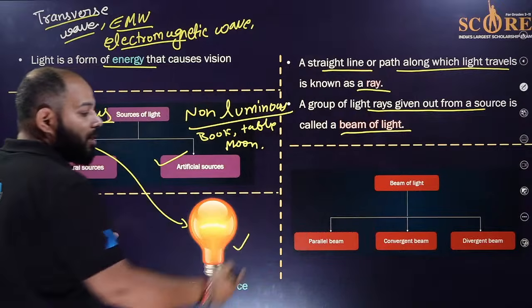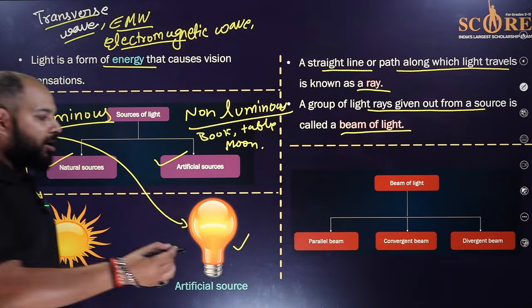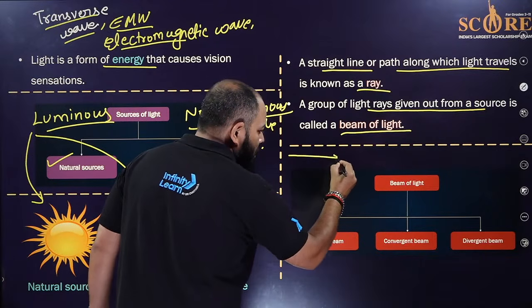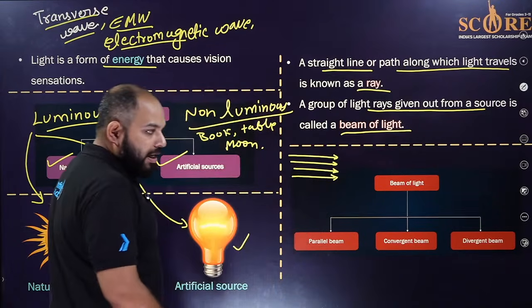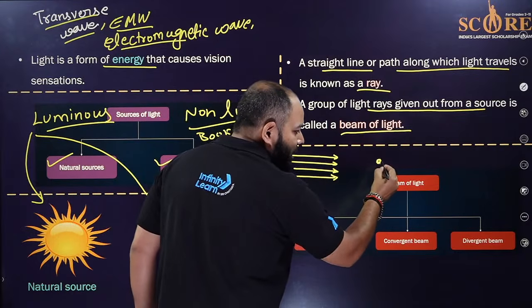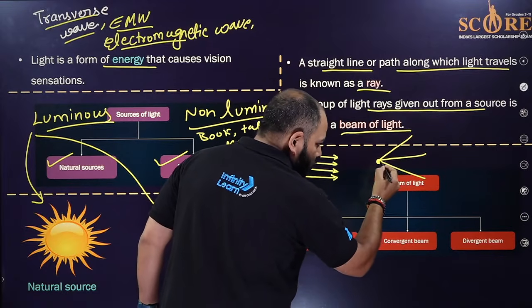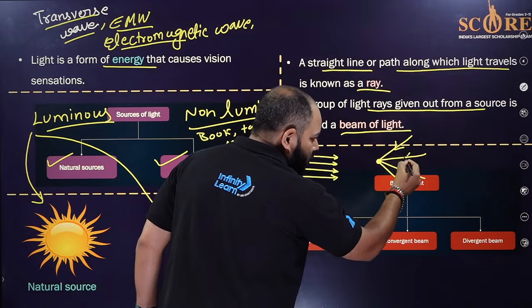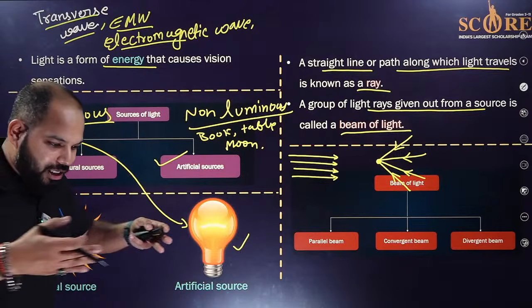Then this beam of light can be parallel, convergent, or divergent. Simple. Parallel means like this. Convergent means, suppose this is the source and the light has been coming like this towards a point. So that's called converging. Everything is going and converging at a point.